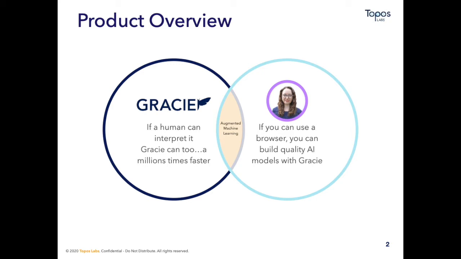What I'm going to do is show you 3 different demonstrations for how non-technical users are using Gracie today to build unstructured text classifiers using nothing but a user interface. To start things off, we'll build a simple taxonomy, but when paired with Gracie, we'll find that we can add multiple layers of additional intelligence.